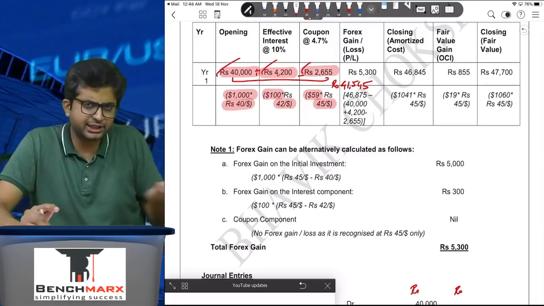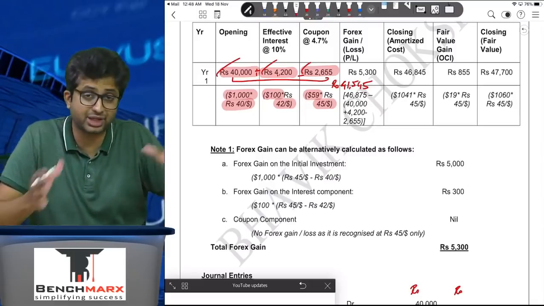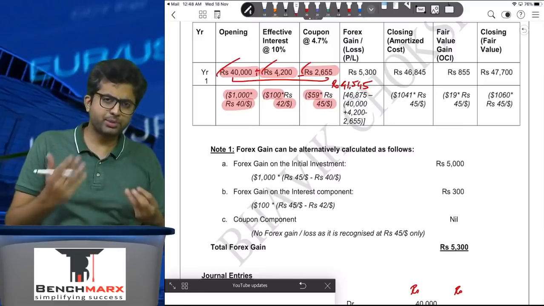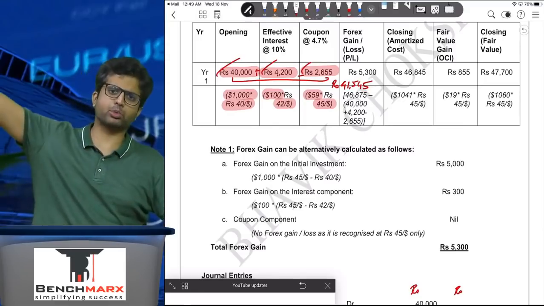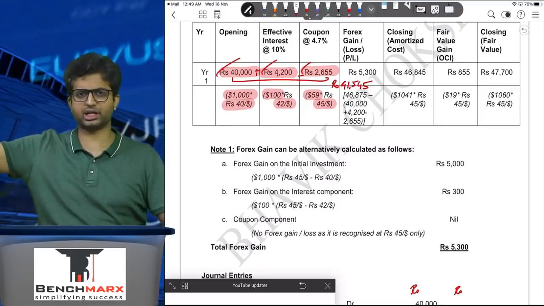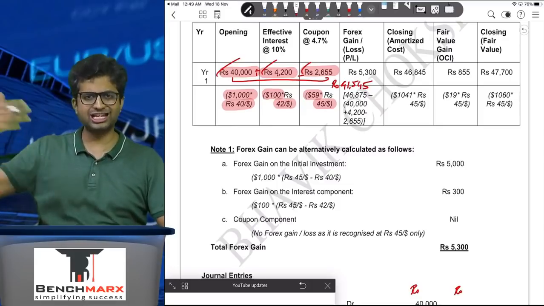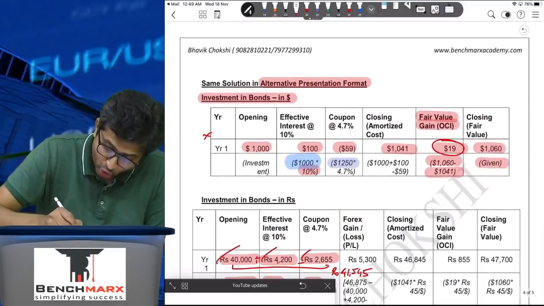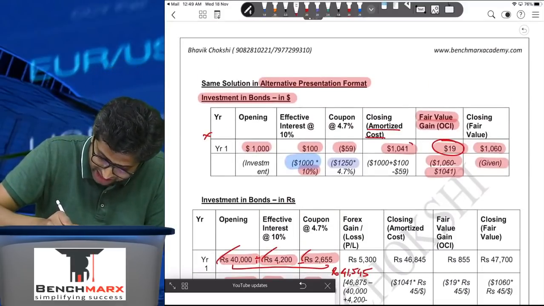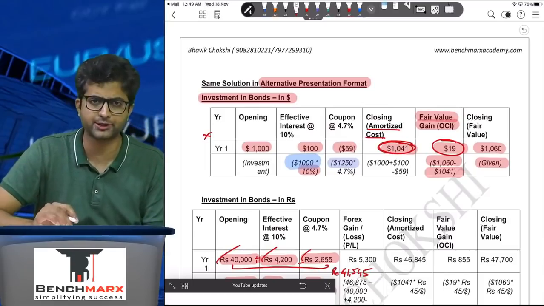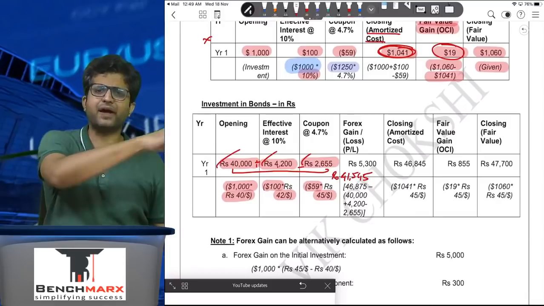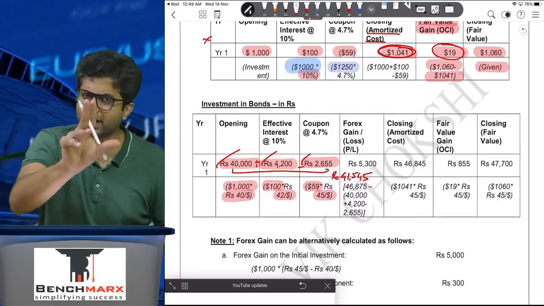However, as per Ind AS 21, monetary items, and we now call this a monetary item, should be measured at the closing rate. Even if it was non-monetary, it is measured at fair value, and hence it has to be at the exchange rate prevailing at the end of the year when the fair value was determined. So let us say your closing amortized cost is actually $1041, and this has to be converted at the closing rate.